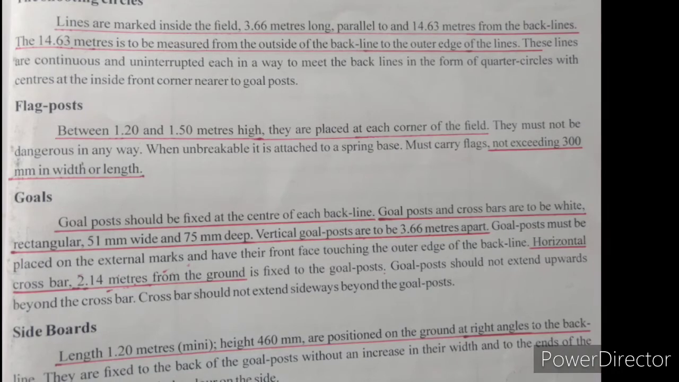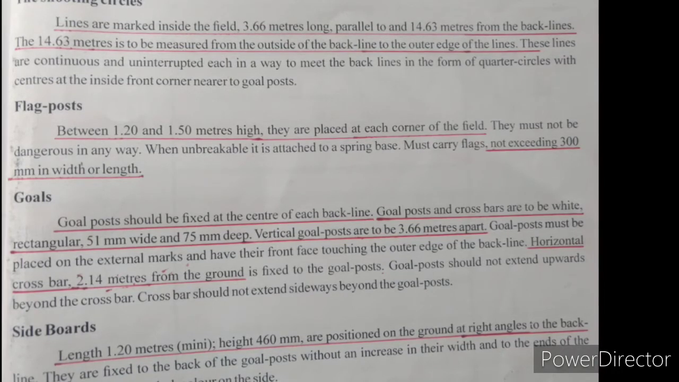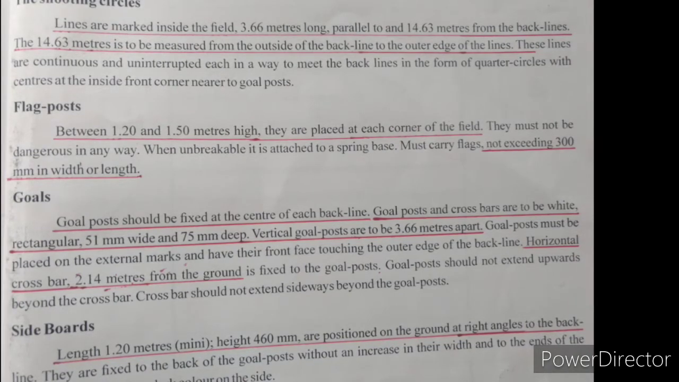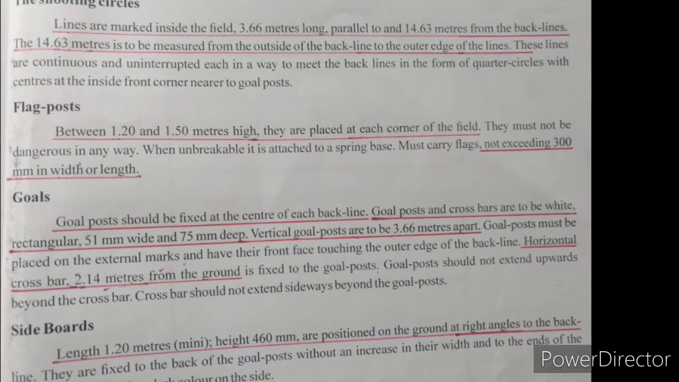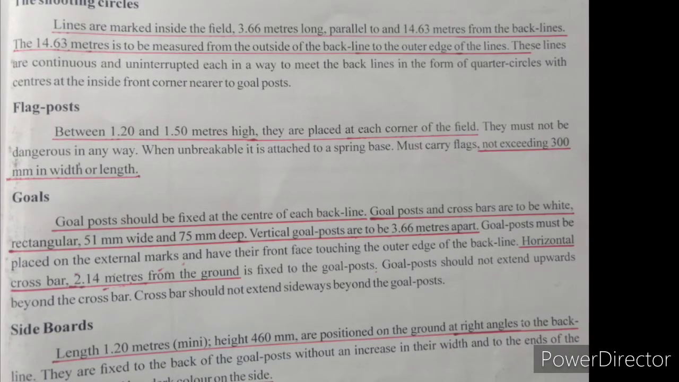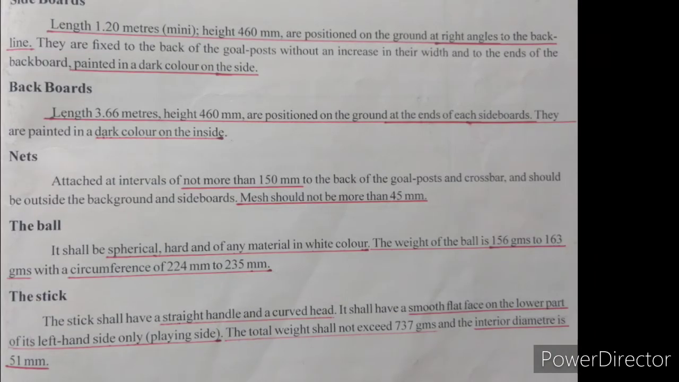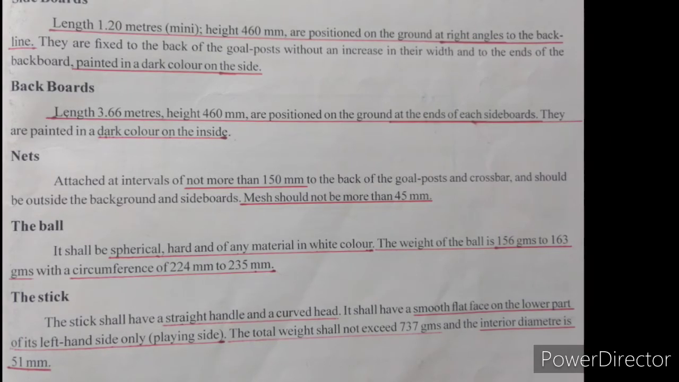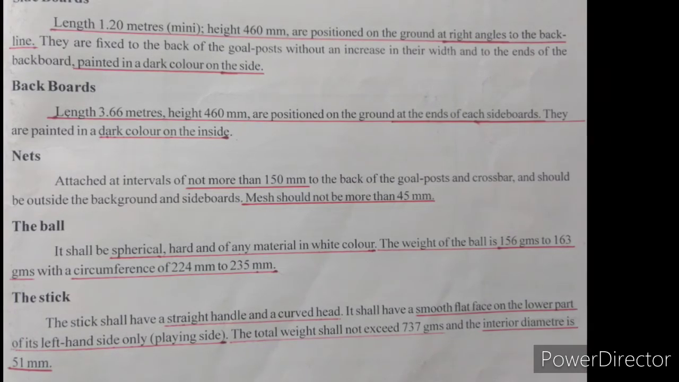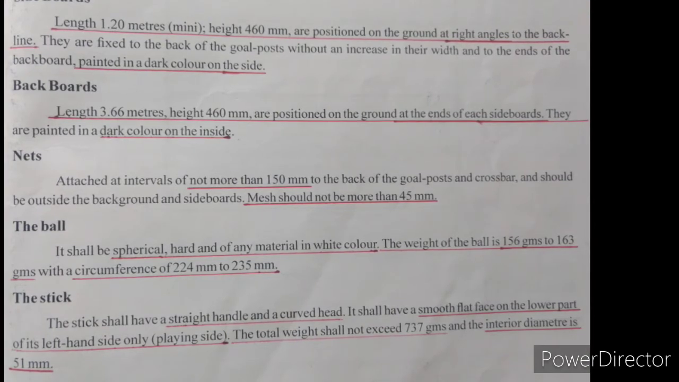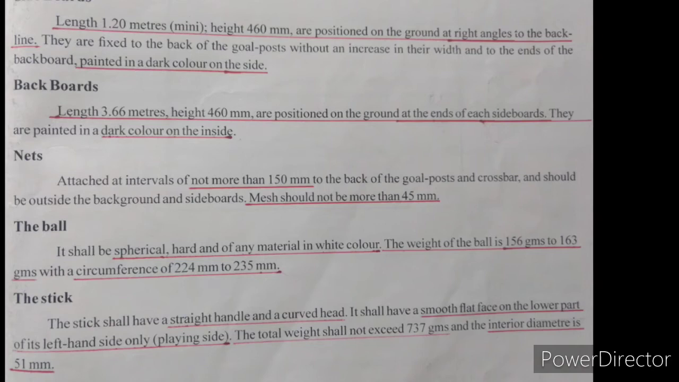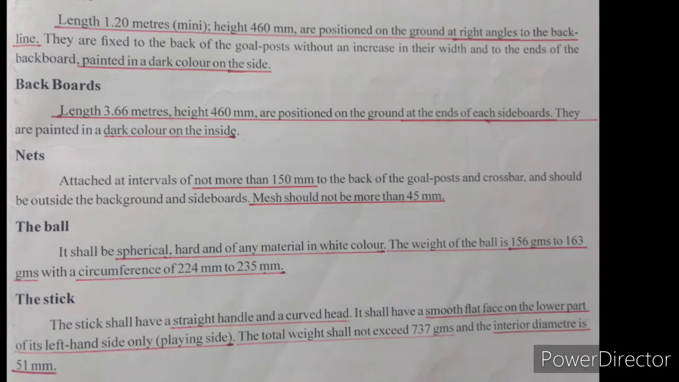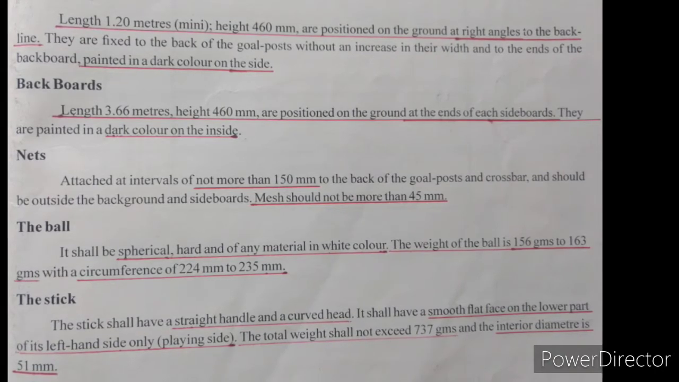The next, sideboards. Length 1.20 meters minimum, height 460 mm, which is 46 cm, are placed on the ground at right angles to the back line and painted in a dark color on the side. Next, backboards. Length 3.66 meters, height 460 mm, which is 46 cm, are placed on the ground at the ends of each sideboard. They are painted in a dark color on the inside.